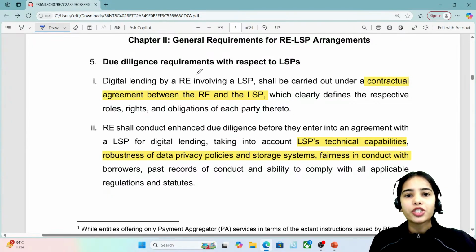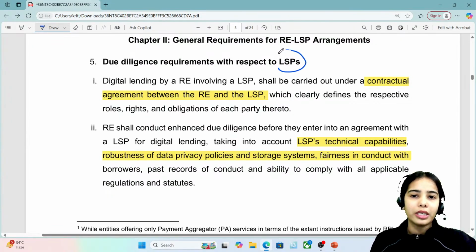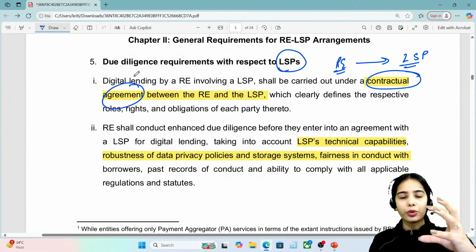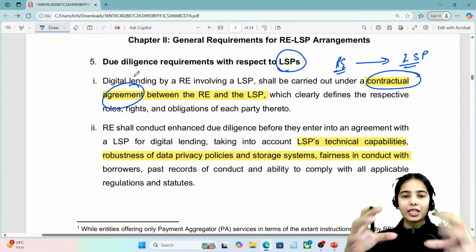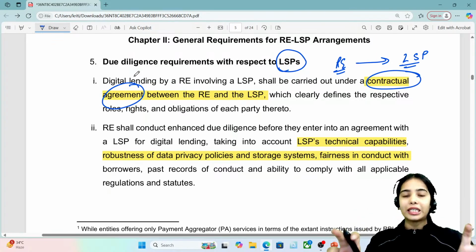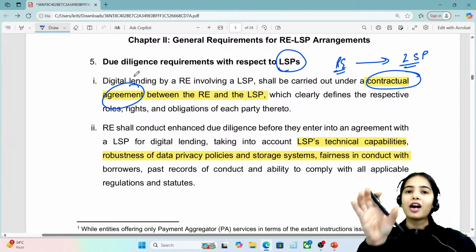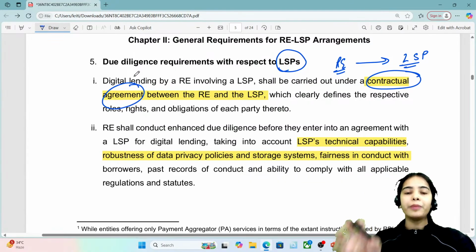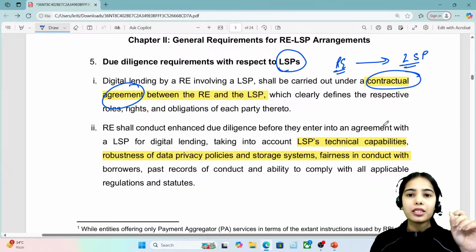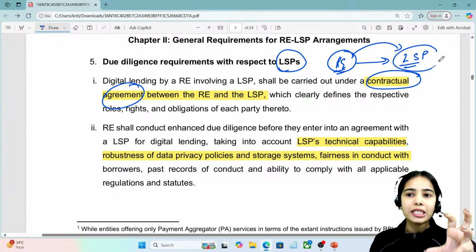So due diligence requirements with respect to lending service provider. Whenever the regulated entity is connected with the lending service provider, there should be a contractual agreement between the regulated entity and the lending service provider, so that the roles, responsibilities and the rights are clearly defined, that the lending service provider should only have this role and this responsibility and this right, it cannot go beyond that.